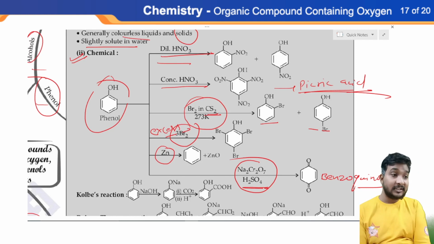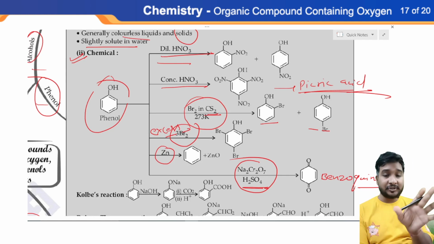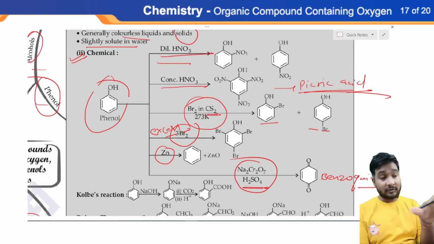Okay, so these reactions are very important for phenol. If you observe the previous year questions, many questions were asked from this topic only. So it's very important. Please remember that, recall that.